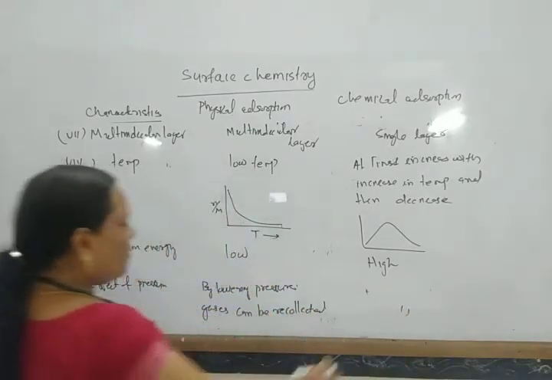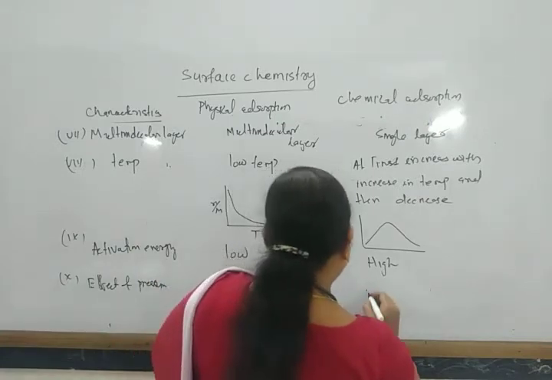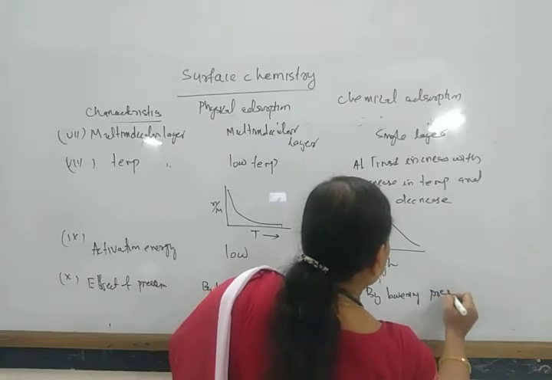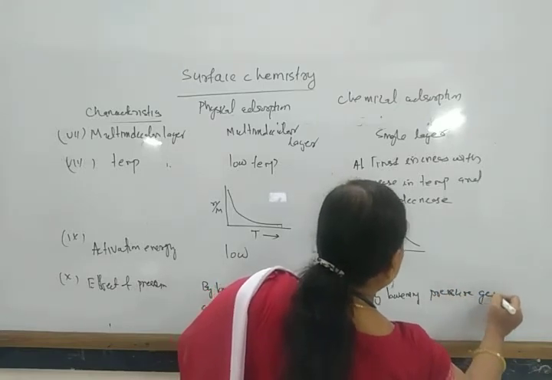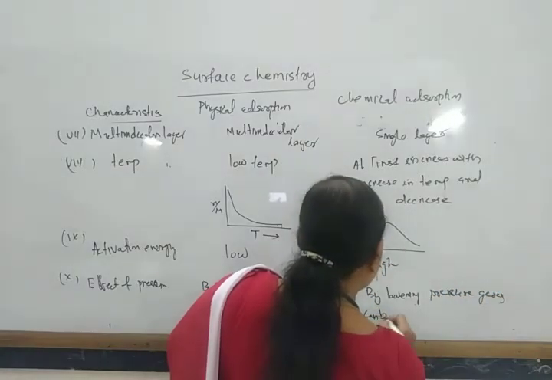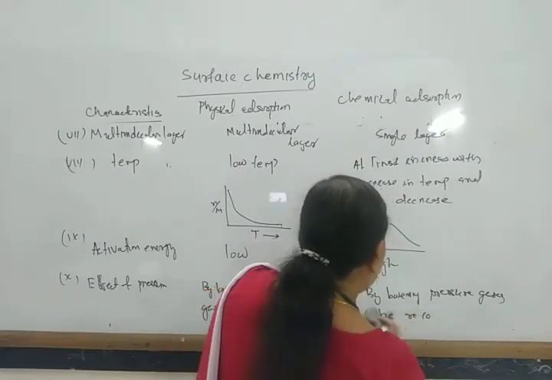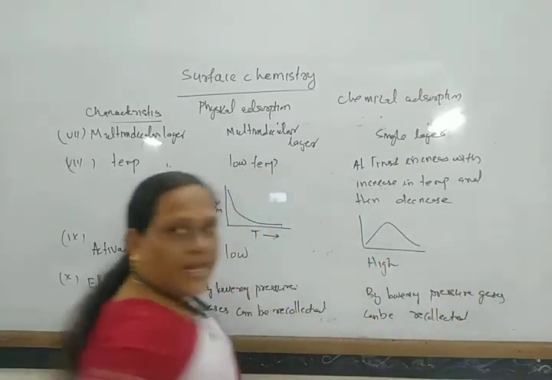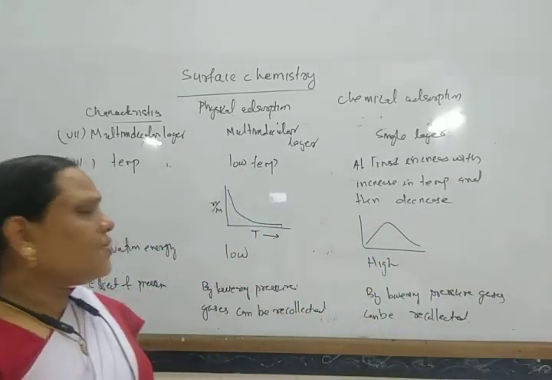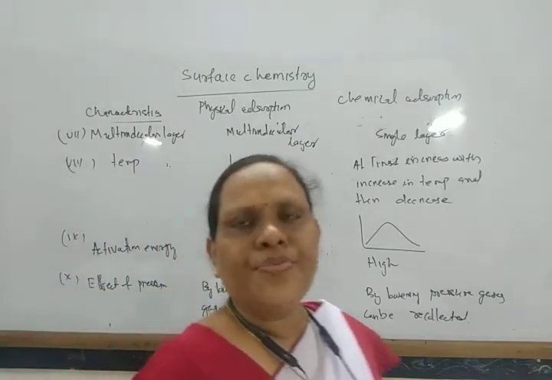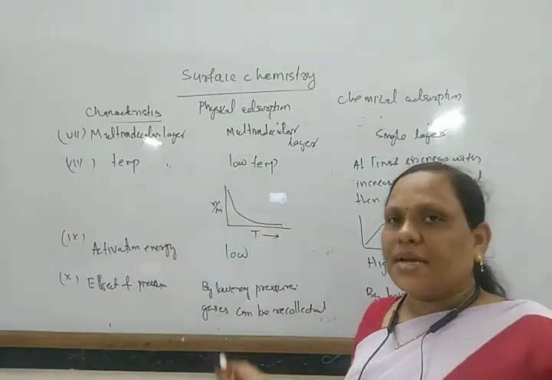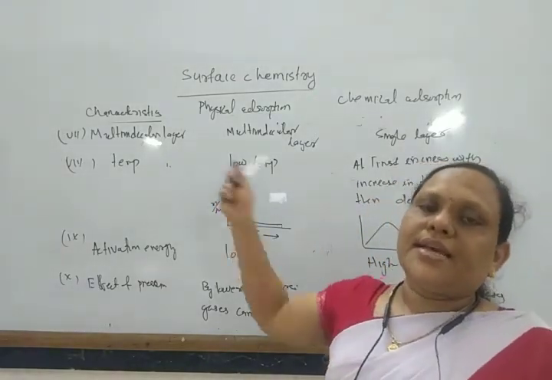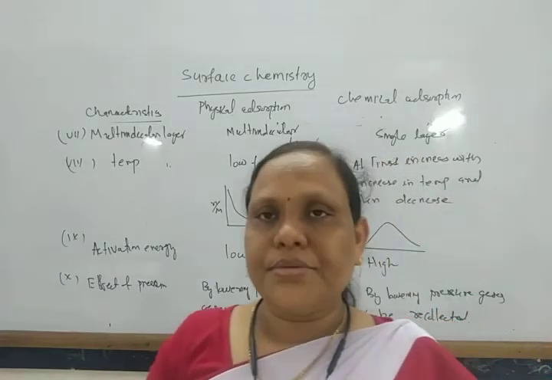And here also the same, that is, by lowering pressure gases can be recollected. So these are the characteristics of physical adsorption and chemical adsorption, as well as the difference between physical adsorption and chemical adsorption.